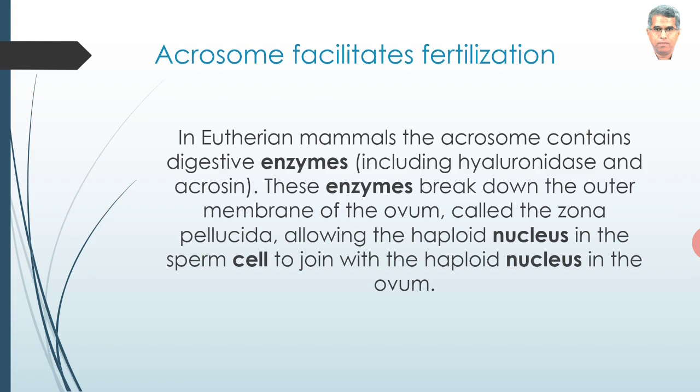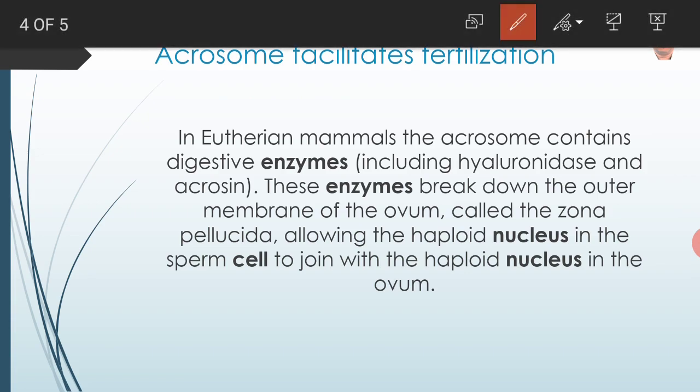Especially in eutherian mammals, the acrosome contains digestive enzymes like hyaluronidase and acrosin. These enzymes break down the outer membrane of the ovum called the zona pellucida, allowing the haploid nucleus in the sperm cell to join with the haploid nucleus in the ovum.